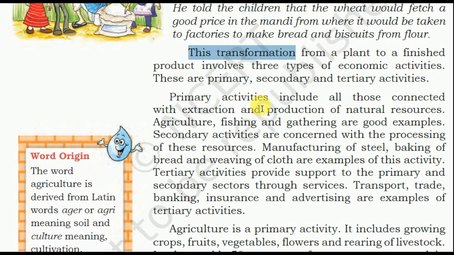Secondary activities are concerned with the processing of these resources. Manufacturing of steel, baking of bread, and weaving of clothes are examples of these activities. Tertiary activities provide support to the primary and secondary sector through services. Transport, trade, banking, insurance, and advertising are examples of tertiary activities. So all these three activities come under the economic sector.